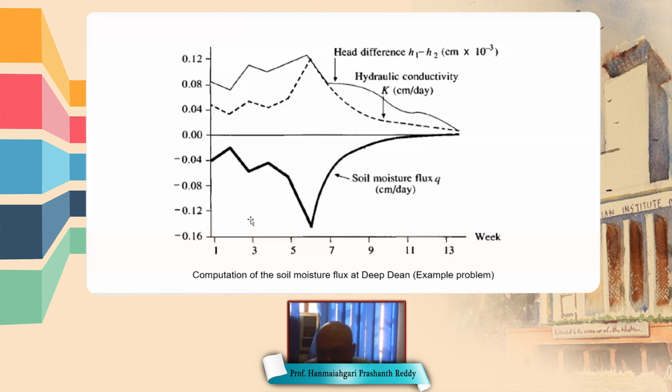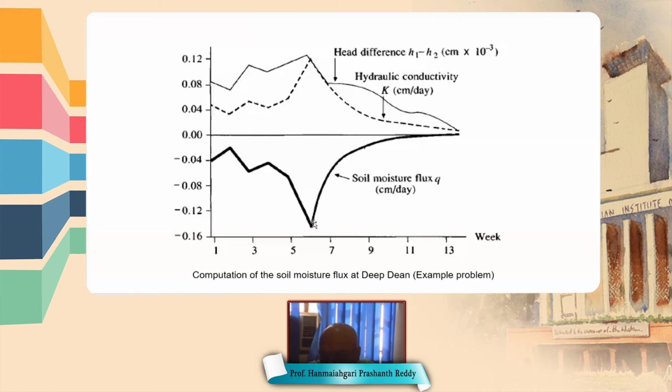You can see that during the initial weeks, up to 7 weeks, the downward flow is increasing. That means at this time there is rain or snow, therefore the downward flow is increasing. And from the 7th week onwards, from June onwards, the downward flow is decreasing.